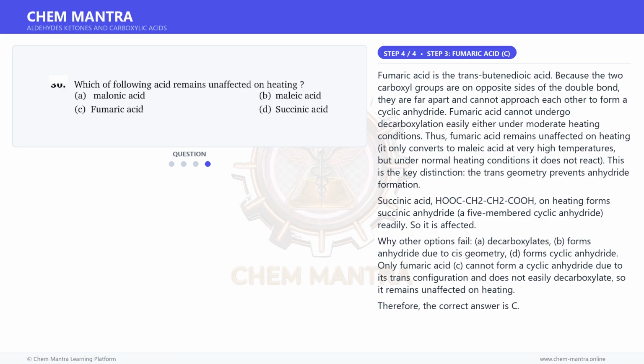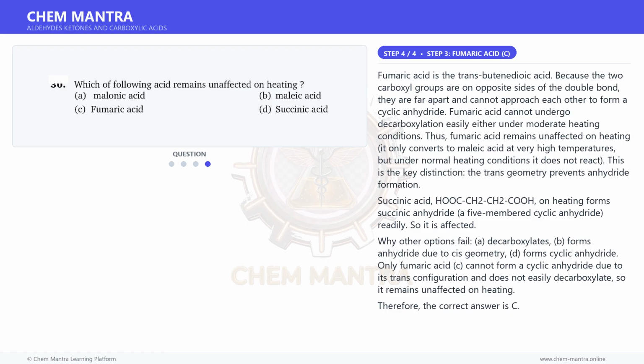It only converts to maleic acid at very high temperatures, but under normal heating conditions it does not react. This is the key distinction. The trans geometry prevents anhydride formation. Succinic acid, (CH2COOH)2, on heating forms succinic anhydride, a 5-membered cyclic anhydride, readily.